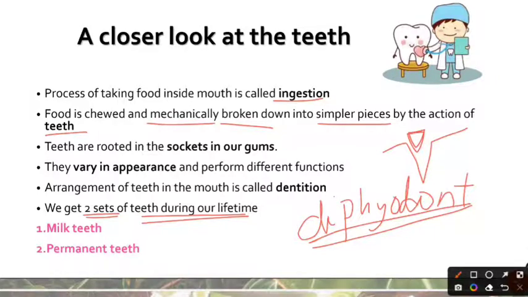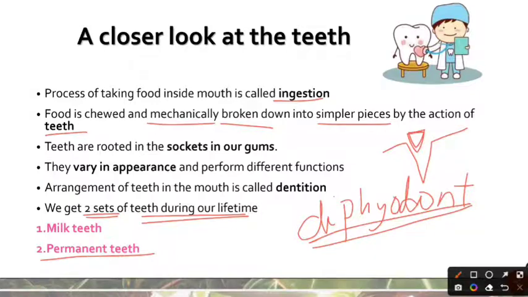And once these teeth are shed or broken, they are replaced by another set of teeth, which is known as the permanent teeth or the secondary teeth, because these teeth are not replaceable. If they fall off, they would not be replaced by another tooth. Therefore, they are known as the permanent set of teeth.